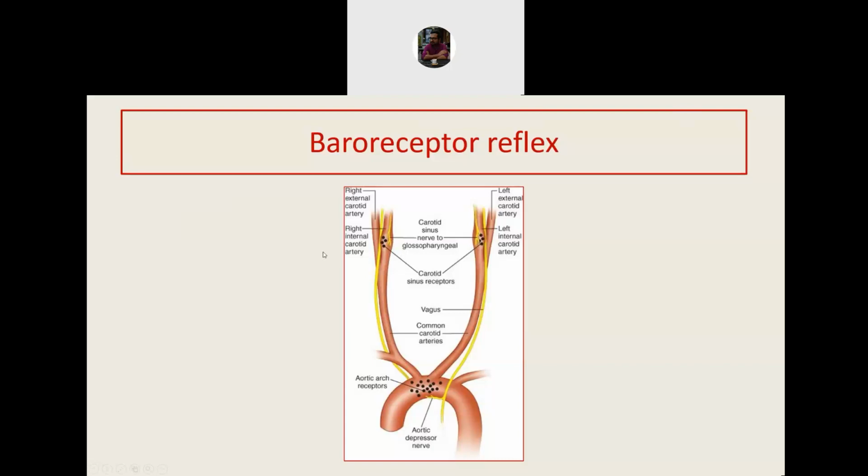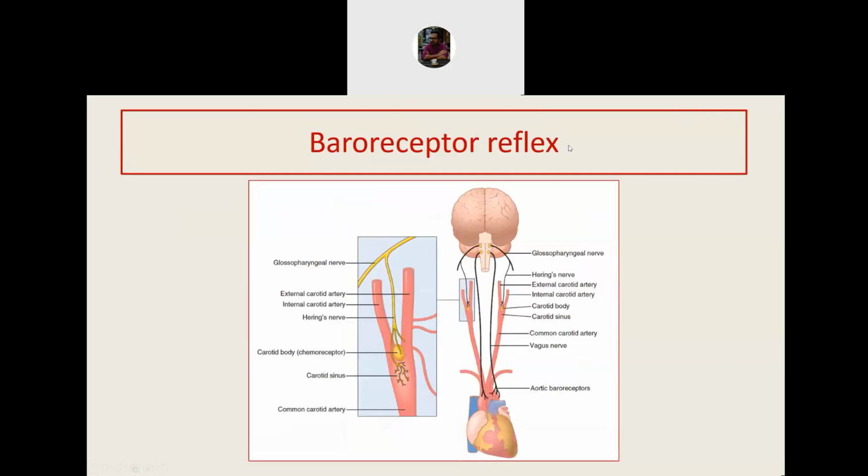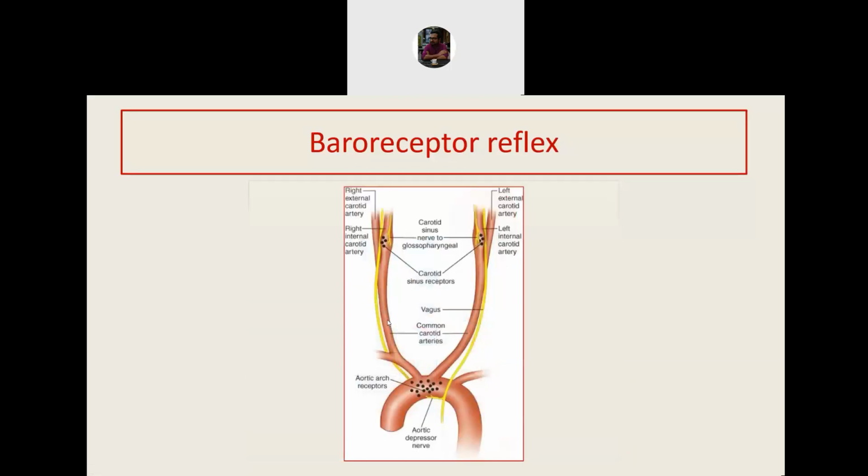Now, if you go in detail into the nature of these nerve supplies, you will see that the nerves that enter the carotid sinus are a small branch that comes from the glossopharyngeal nerve. In case of the aorta, it is a branch of the vagus nerve.